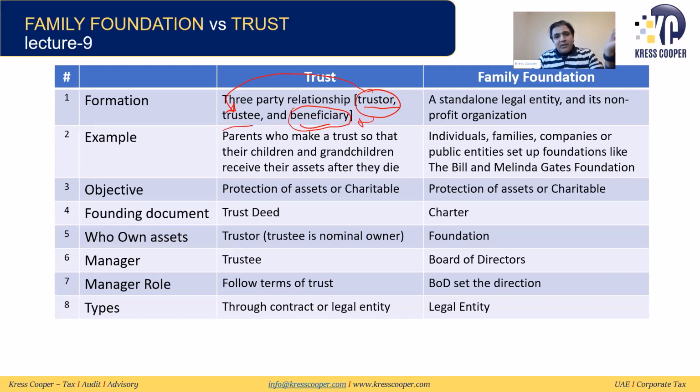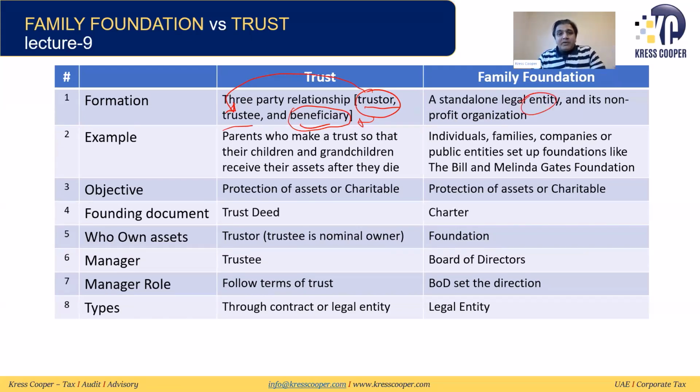Legal ownership will remain with the truster, the trustee is the nominal owner, and at the end, these assets will be transferred, or utilized for the beneficiary. Once it is transferred, the truster will transfer the ownership in the name of the beneficiary. The family foundation is a standalone entity. It's a non-profit organization. This is a tri-party relationship.